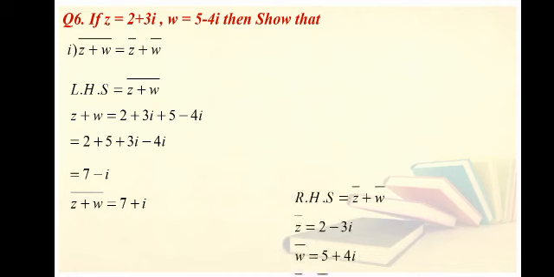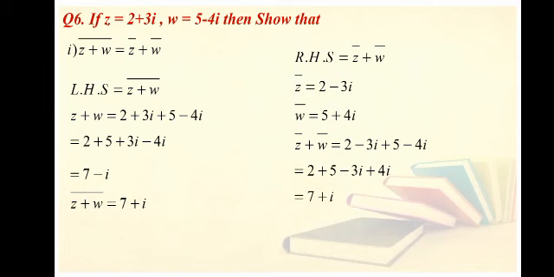Consider left hand side, that is z plus w whole naught. First of all, we will calculate z plus w. Z value is 2 plus 3 iota, W value is 5 minus 4 iota. So 2 plus 5 plus 3 iota minus 4 iota, it will give you 7 minus iota. Now you have to take the conjugate of the left side, that will become 7 plus iota.